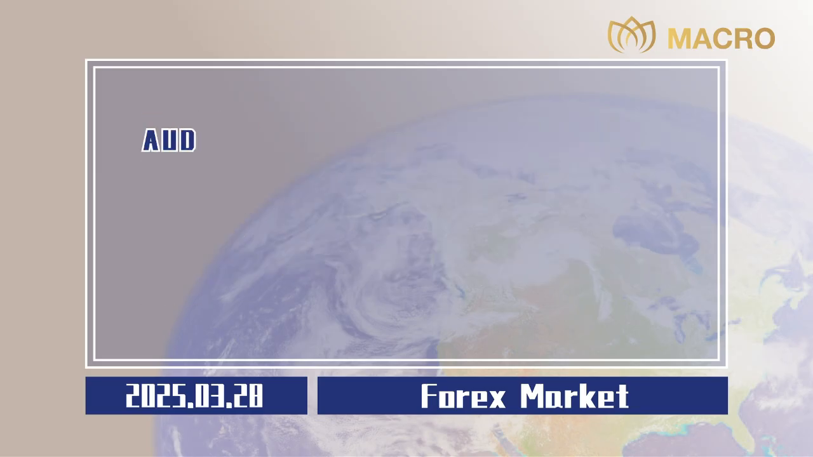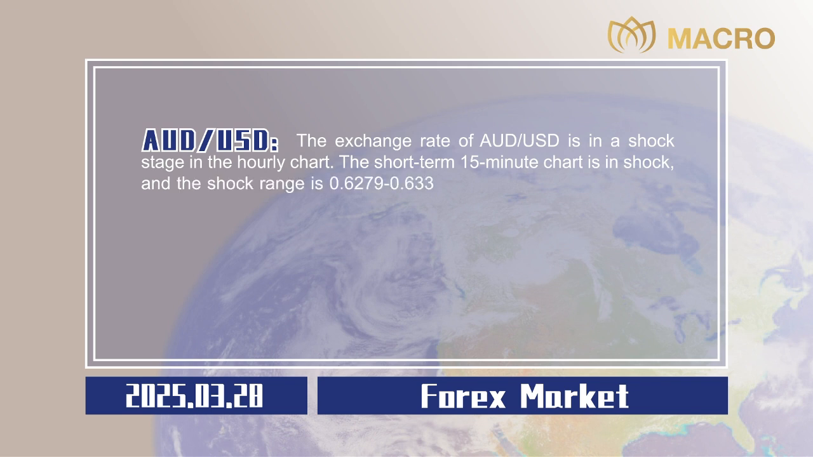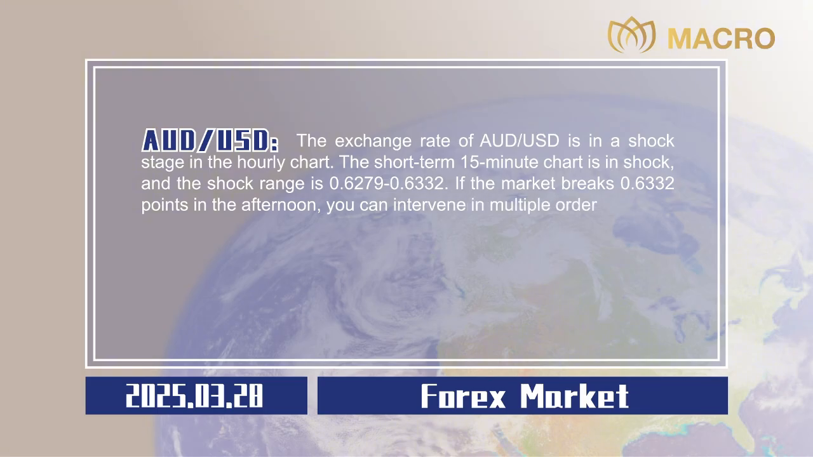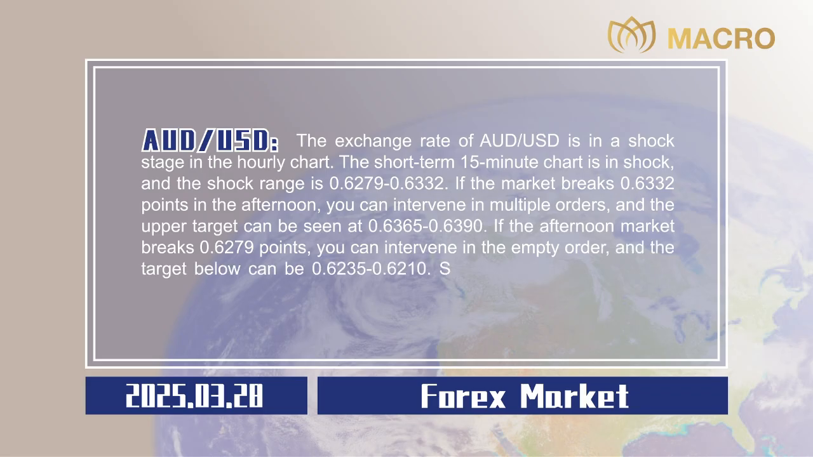0.0020. Australian dollar to US dollar. The exchange rate of Australian dollar to US dollar is in a shock stage on the hourly chart. The short-term 15-minute chart is in shock, and the shock range is 0.6279 to 0.6332. If the market breaks 0.6332 points in the afternoon, you can intervene in multiple orders, and the upper target can be seen at 0.6365 to 0.6390. If the afternoon market breaks 0.6279 points, you can intervene in empty orders, and the target below can be 0.6235 to 0.6210. Stop losses are all 20 points,